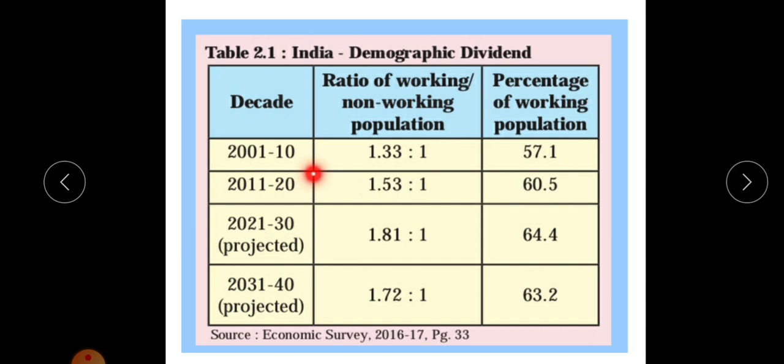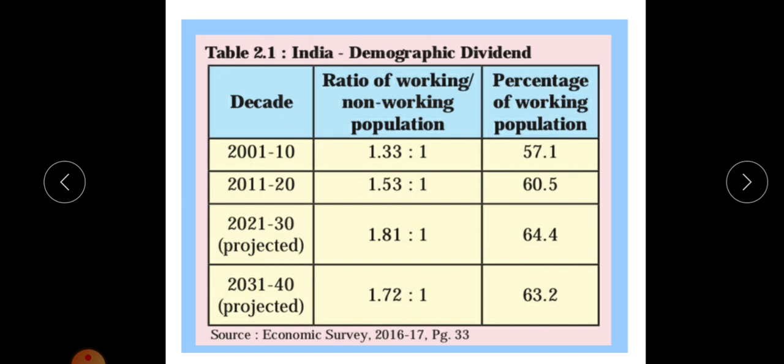In 2001 to 10, the working to non-working ratio is 1.33 to 1, and the percentage of working population at that time is only 57.1.